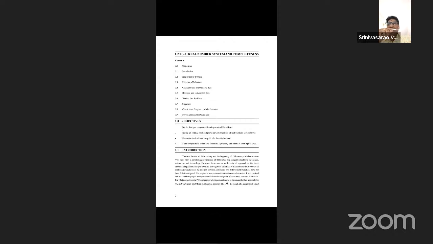Already we have learned previous concepts in algebraic structure, commencing from group theory. In group theory, what are the main algebraic properties? Closure law, associative law, existence of identity, existence of inverse, and commutative. Last but not least, the distributive property.